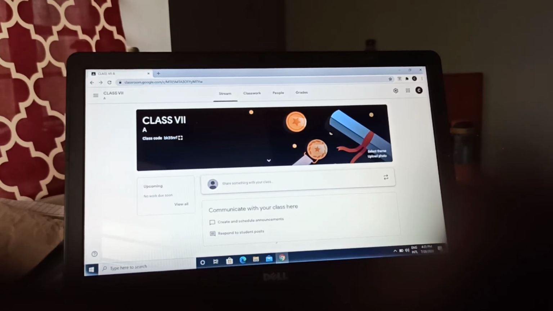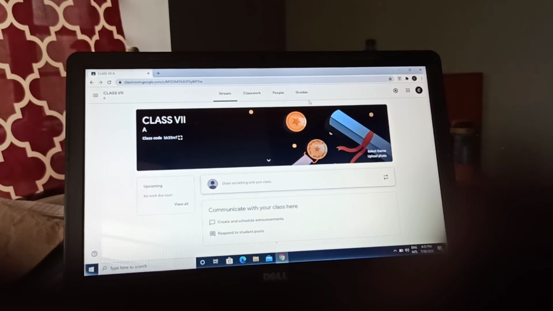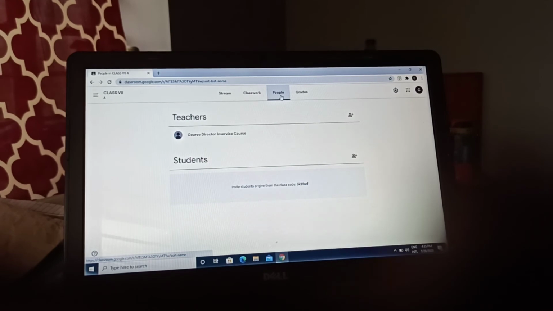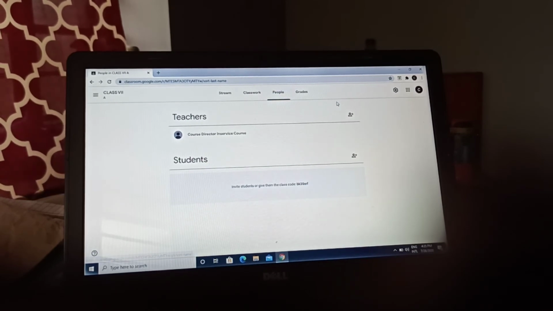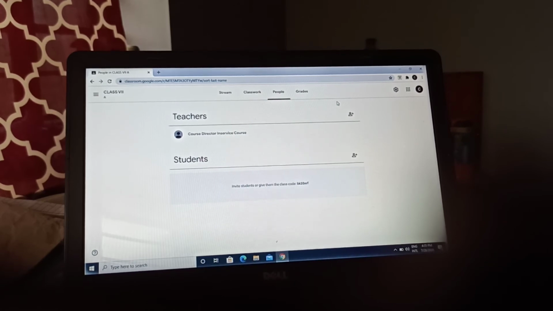Okay, now let us see, before going to classwork and grades, I would like to discuss about the section people. Okay, you see here under the section people, there are 2 headings, teachers and students. In the same class, so many teachers can teach. Suppose that in class 7A, maths teacher want to teach English, social science, every teacher can teach, but what is the condition? You have to invite them as a guest faculty.